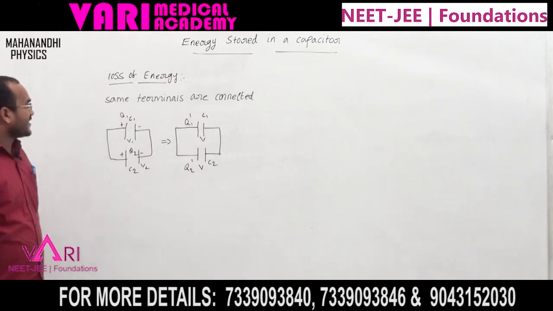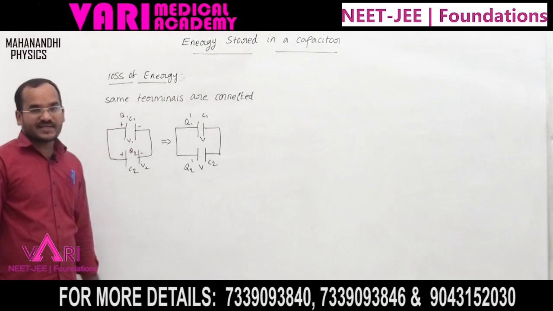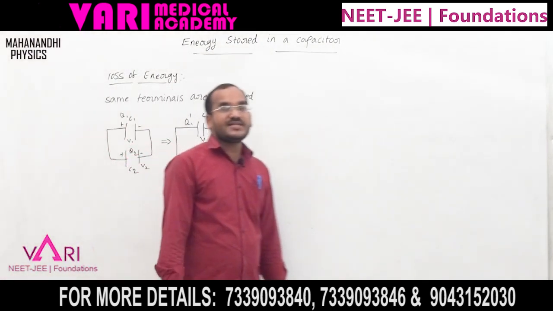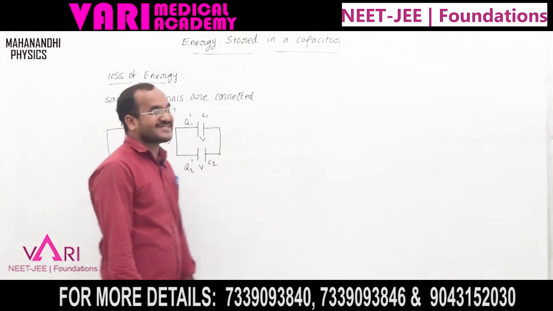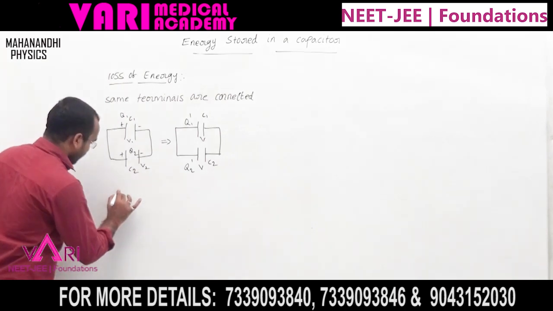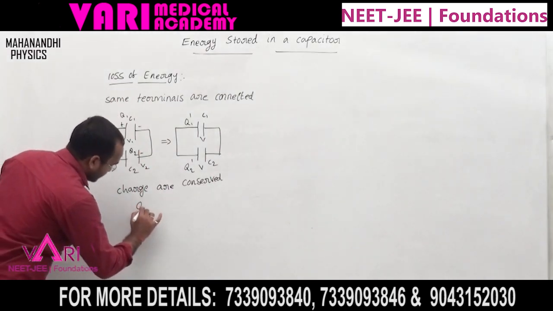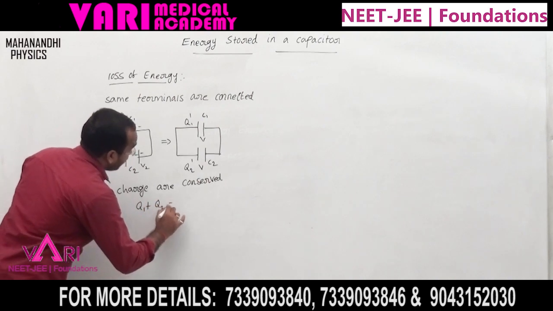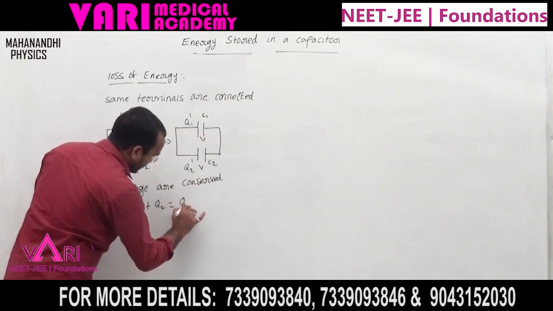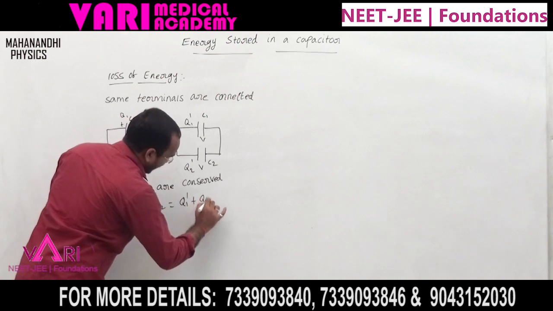Now, what is the explanation when both terminals are connected? The charge is conserved, so Q1 plus Q2 is equal to Q1 dash plus Q2 dash.